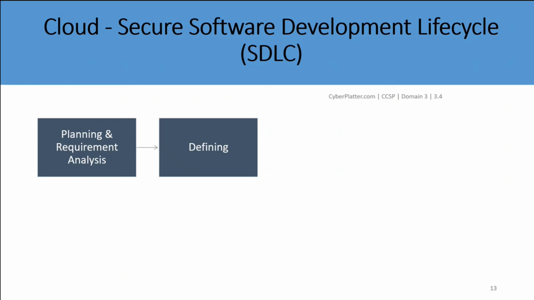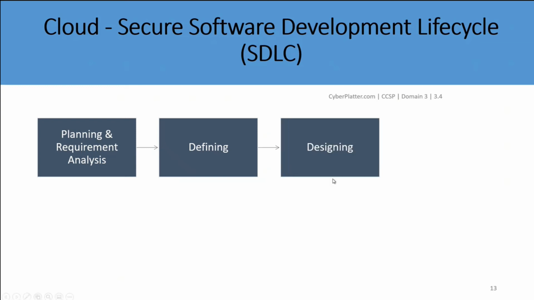The defining phase is meant to clearly define and document the product requirements to place them in front of the customers and get them approved. This is done through a requirement specification document, which consists of all the product requirements to be designed and developed during the project lifecycle. Designing.